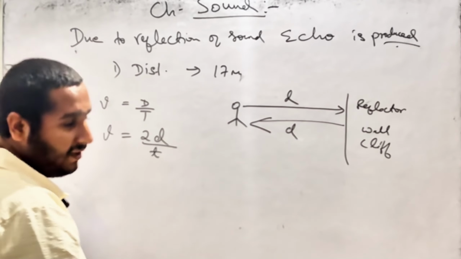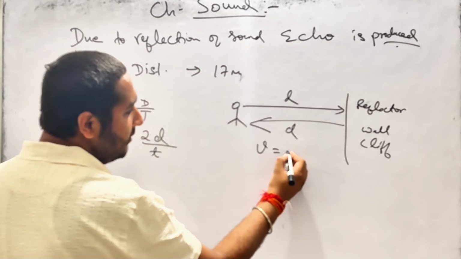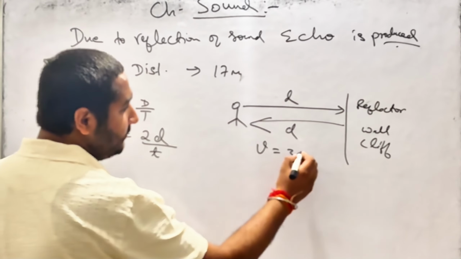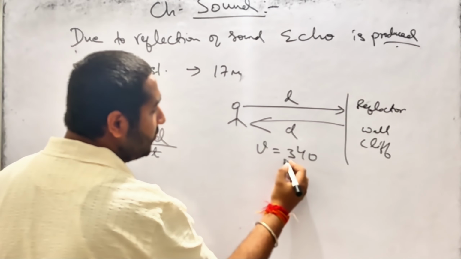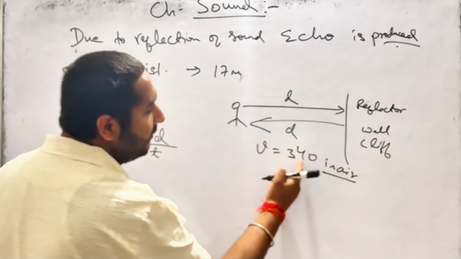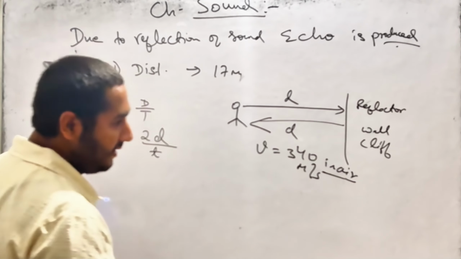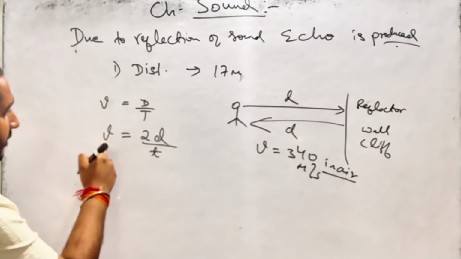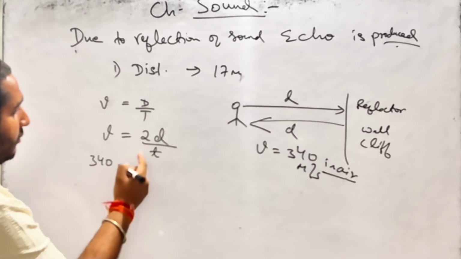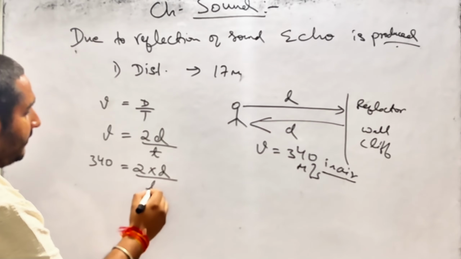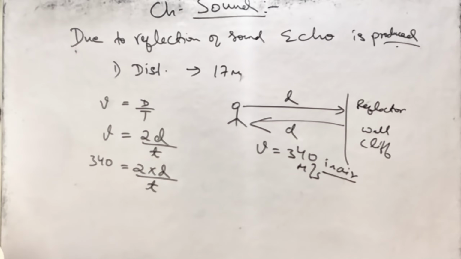In air, the speed of sound is how much I told you? 330 to 340. So the speed of sound in air is 340 meters per second. I'll take the value here: 340 meters per second is equal to 2 into d by t, that is, 2d by t. Understood?